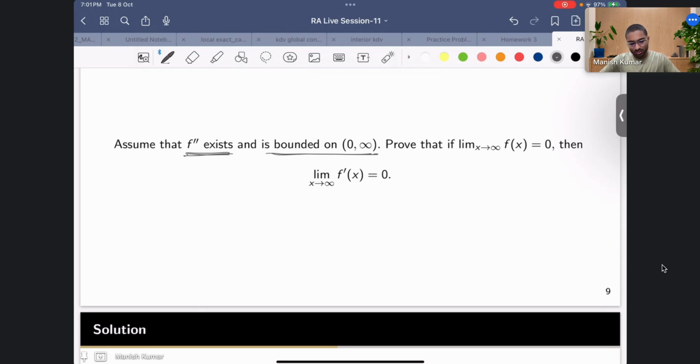So how does this derivative look like? If you want to write the definition of this f prime, how will you write? So this f prime is nothing but f of x plus h minus f of x upon h kind of thing, right? So now can you think how? Basically you have to write this in terms of this f double prime and f, right? This is what it means.